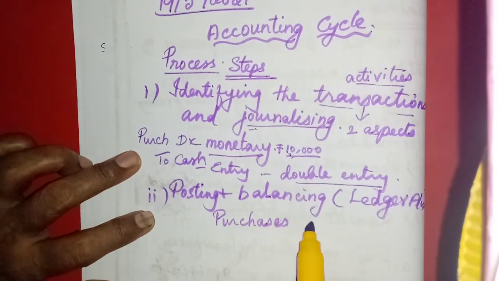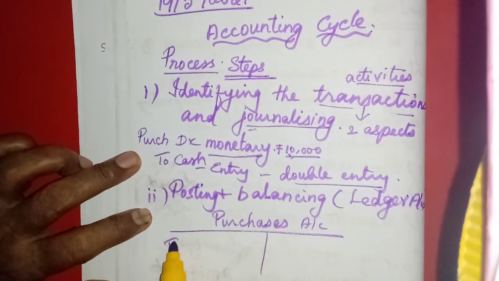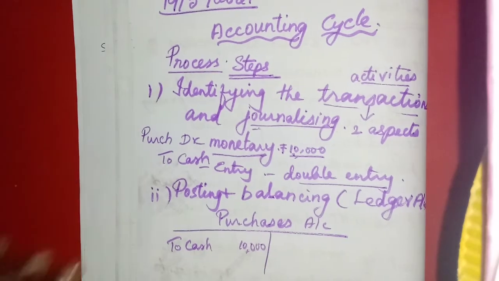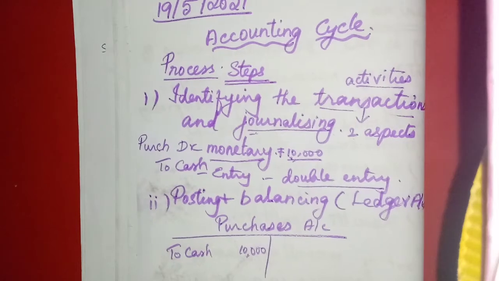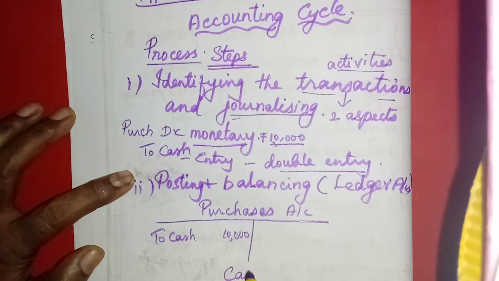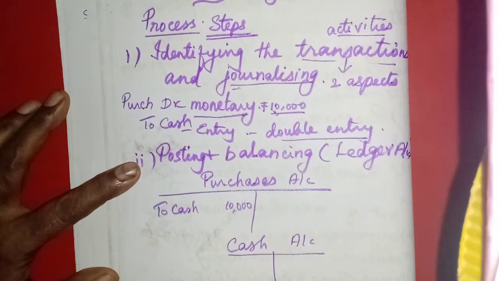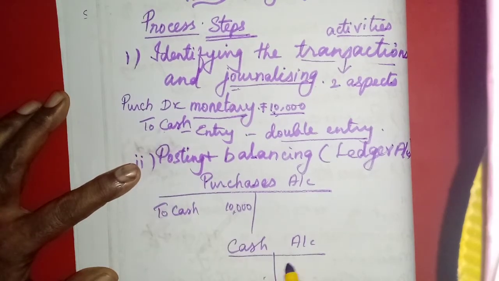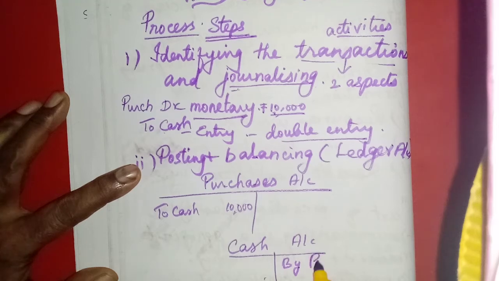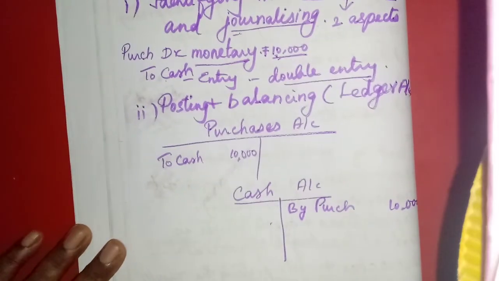For the purchases account we have to take two pages. Here I am using one page. Here it is debited, so on the debit side we write 'to cash', then in the amount column we write 10,000. Then the cash account will be posted. For each ledger they will use one page. In the cash account, cash is credited, so on the credit side we write 'by purchases account', and in the amount column we write 10,000. This is called posting.